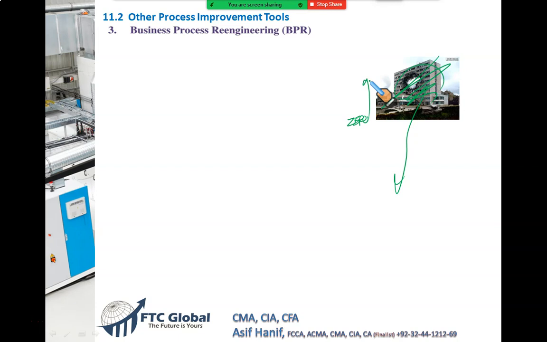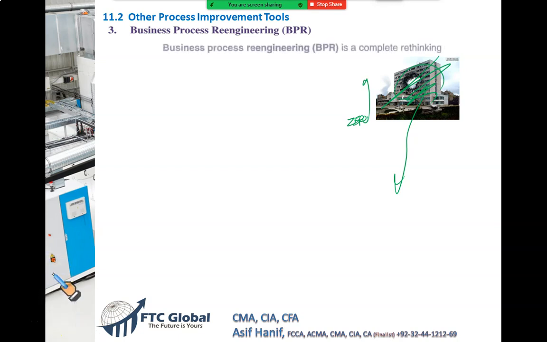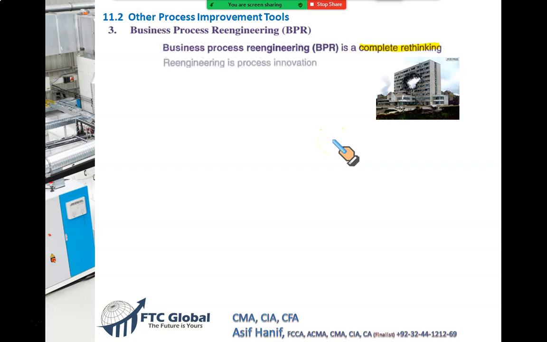Business process re-engineering is dismantling the existing systems, existing processes, and developing a totally new system to take its place. It's a very risky approach, but under some critical circumstances, this is the only tool we have to make businesses work. So business process re-engineering is a complete rethinking, a complete rethinking of doing things in a totally different way. So basically, business re-engineering is a process innovation. We do things in a different way.